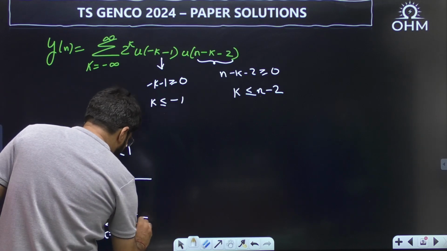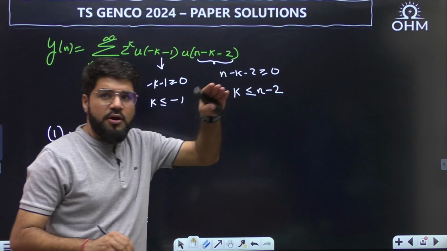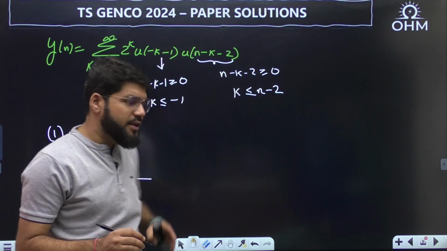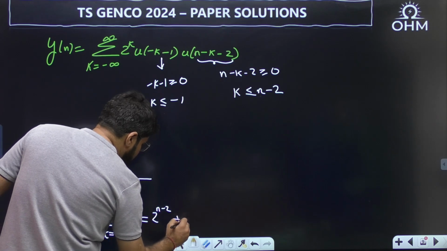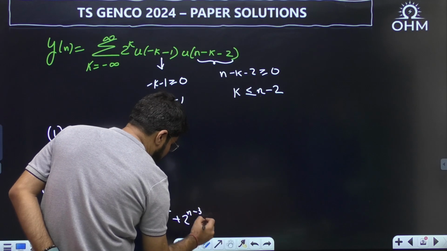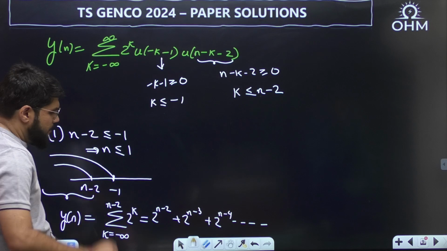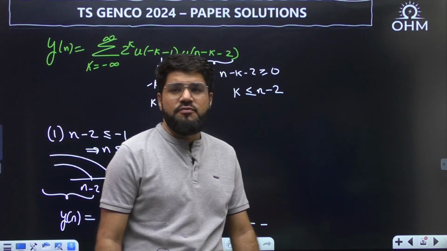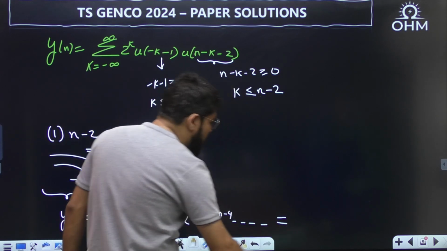Now write down the upper limit. Whether you go from bottom to top or top to bottom, order does not matter in a summation. So I will start with the top limit, 2 power n minus 2. Next will be 2 power n minus 3, we are going down, then 2 power n minus 4, for an infinite number of terms, up to 2 power minus infinity, which is 0. So this is a GP with an infinite number of terms.